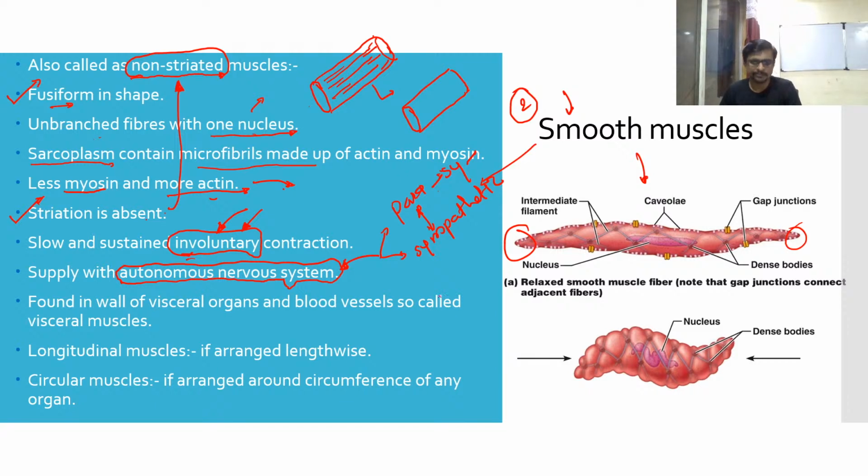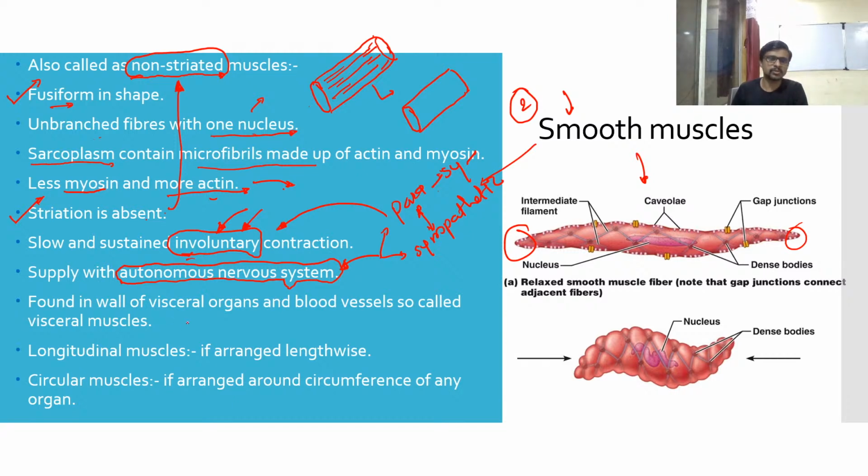One increases the rate of energy use of the body, making you able to fight a threat if there is any, and the other calms you. These two systems work together on the involuntary muscle, that is smooth muscle. So smooth muscle works as per your parasympathetic and sympathetic nervous system.